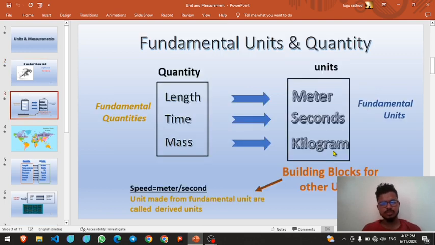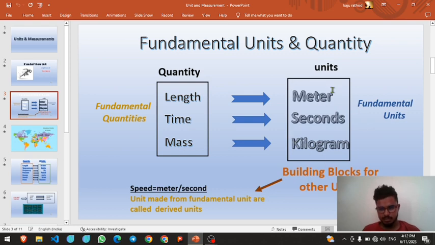On the basis of that, there are some units, fundamental units and fundamental quantities. On the basis of that, the different measurement units come. First of all, there are fundamental quantities like length, time, and mass. For length the fundamental unit is meter. Time is measured in second. Mass is measured in kilograms.